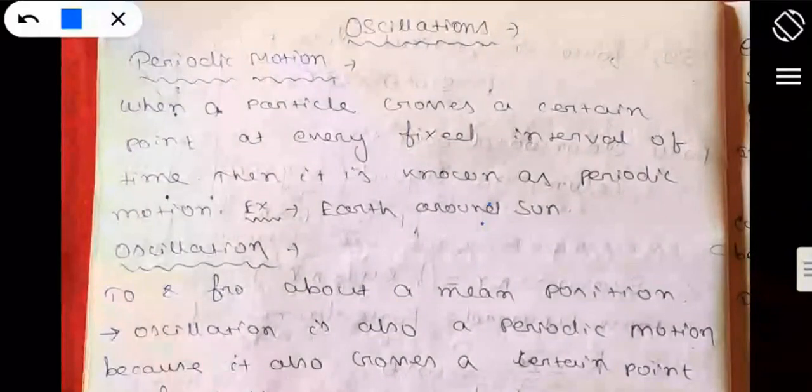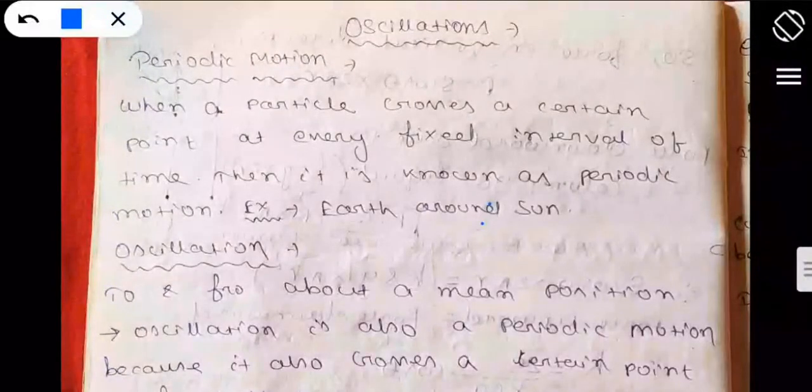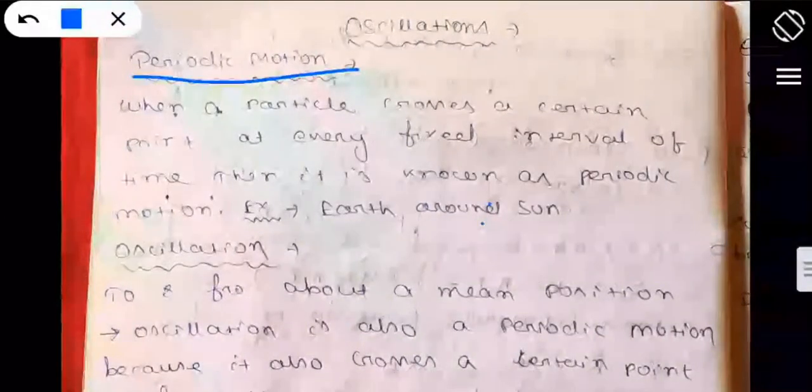So today we are going to start our new chapter, that is oscillation. In that we are going to start with the periodic motion first, then we will go for the oscillation. So first let us see what is a periodic motion.